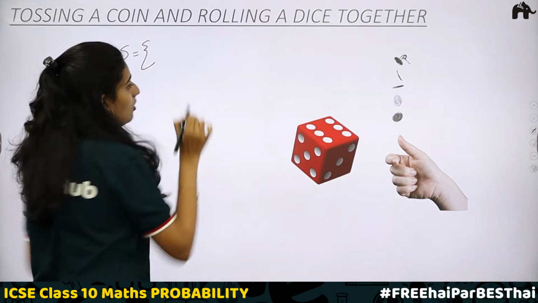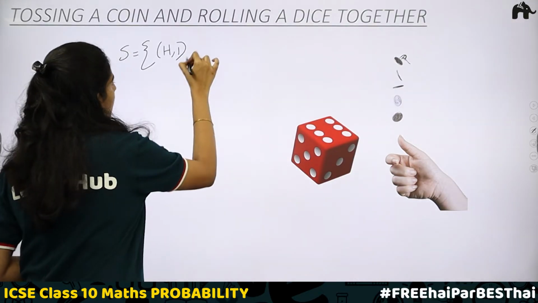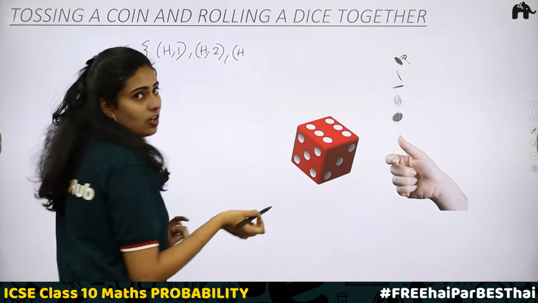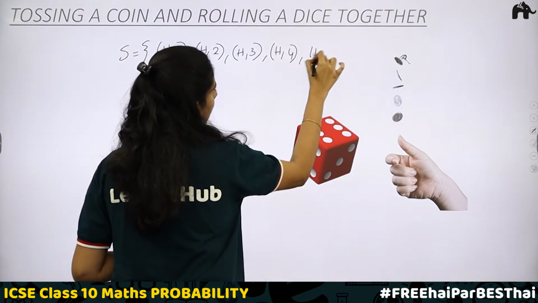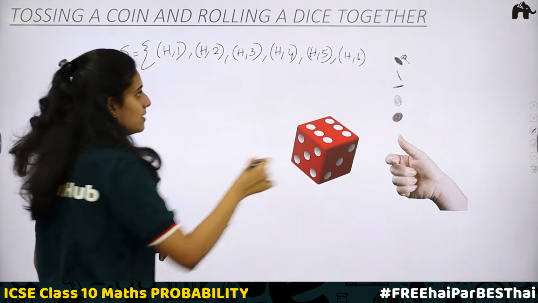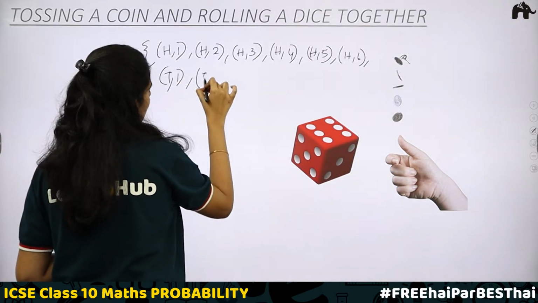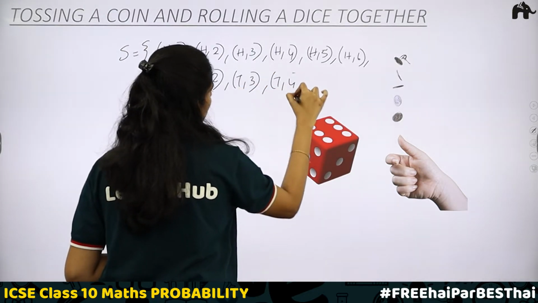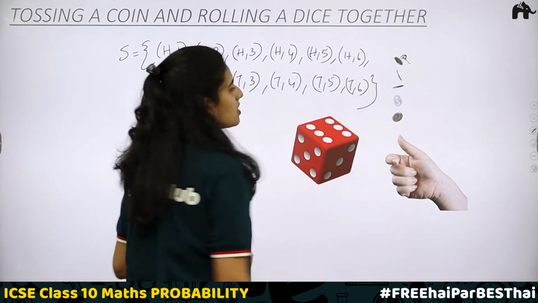When head appears on the coin, 1 can be there on the dice. Head on the coin, 2 on dice. Head on the coin, 3 on dice. Head 4, head 5, head 6. Similarly, when tail appears on the coin, 1 on dice, tail 2, tail 3, tail 4, tail 5, tail 6. So these are the possible outcomes.